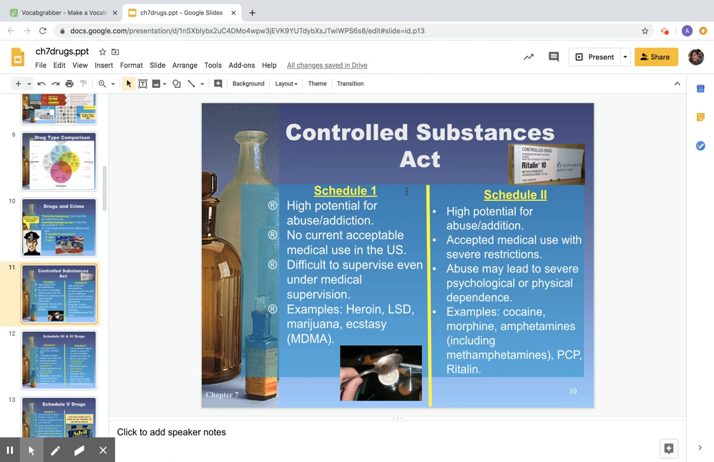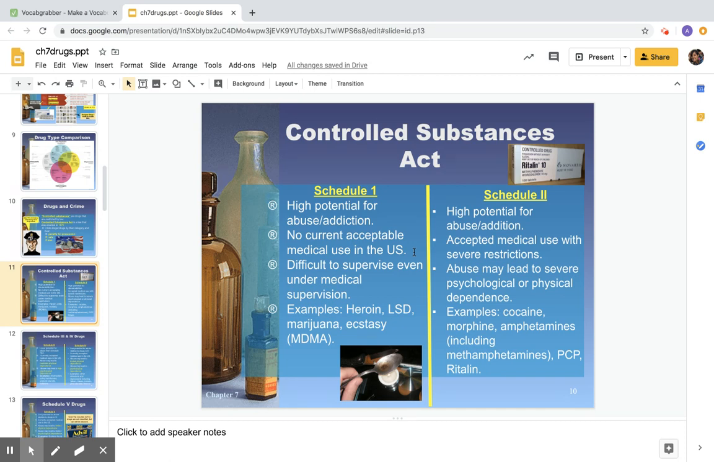Schedule 1 are the drugs that have the highest potential for abuse, and they have the highest potential for addiction. So when looking at a Schedule 1 drug, they are also going to have the highest penalty for either possessing that drug, for using that drug, or for selling that drug. Now, Schedule 1 have no current acceptable medical use in the United States. So according to that federal rule, there is no reason why this drug would be prescribed from a doctor. And the reason for that is that they are very difficult to supervise, even with medical supervision, and they often lead to addiction after one use.